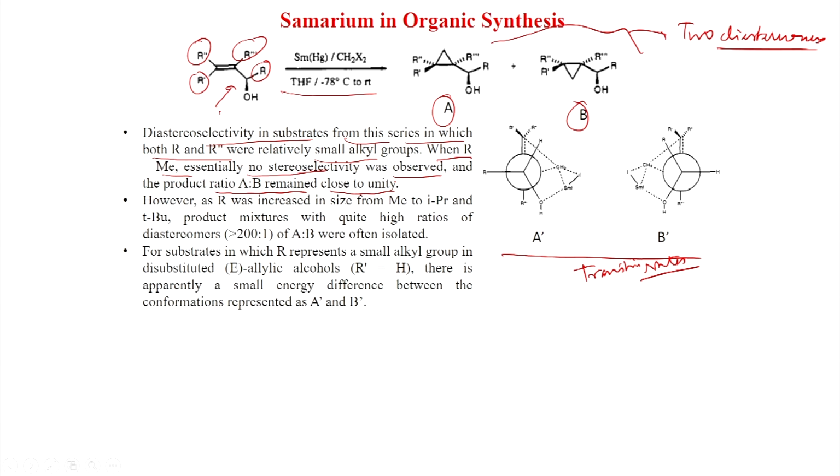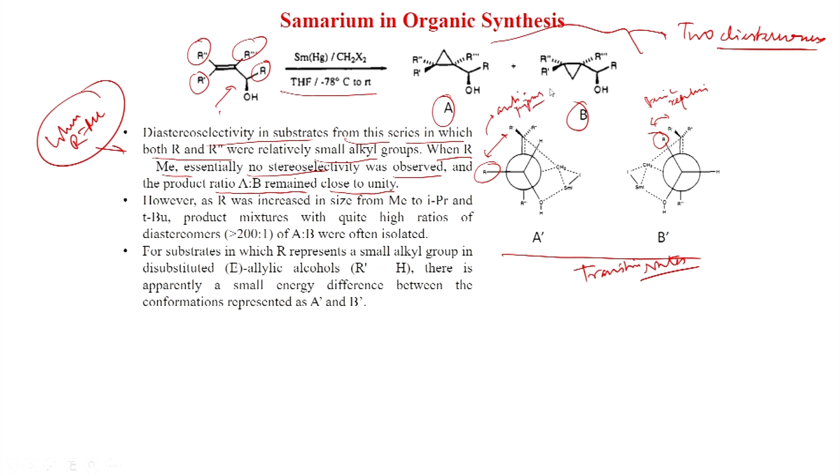So, earlier we have seen in the earlier slide, the diastereoselectivity is very low when R is methyl. That can be explained because R is here, and here R is here. So, here R has steric repulsion in the other transition state, but here it is antiperiplanar. So, here it is antiperiplanar.